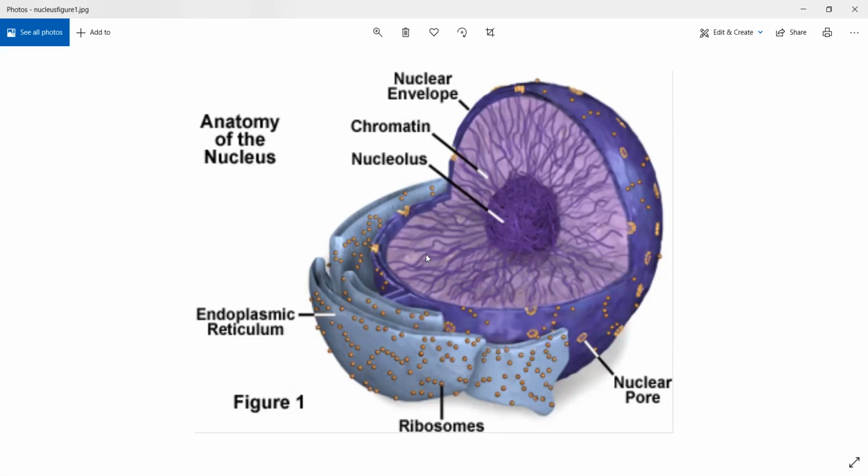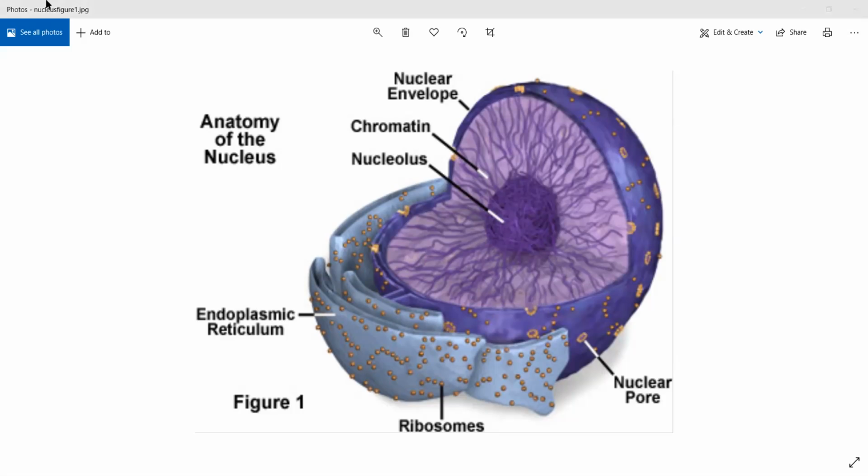Okay, and nucleus as such acts as an information center because we are calling it the brain of the cell. It acts as an information center because more than 90% of the cellular DNA is present inside the nucleus itself. And all the actions that are occurring inside the cell, whether an enzyme is being secreted or whether a protein is being formed, all of it is being controlled by your nucleus. Then we have